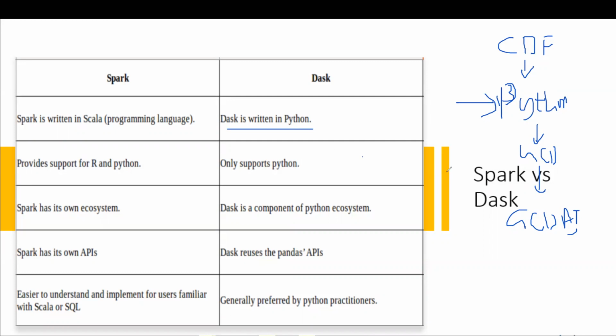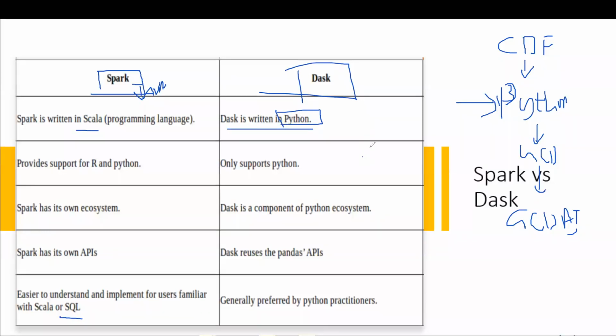Now, if you want to shift from Python to a different framework wherein you have multiple languages, if you talk about Spark, we have Scala, we have SQL, and there is a Java component as well. So there are multiple languages involved, and it would probably take some time for you to adapt to that ecosystem, the Spark ecosystem. And if I tell you that whatever Spark is offering you, you can do in Dask with only Python, by only learning Python, isn't that a great thing for you guys, right?